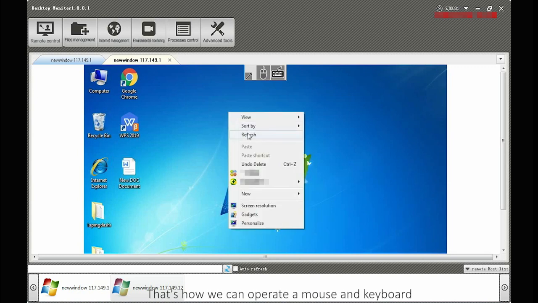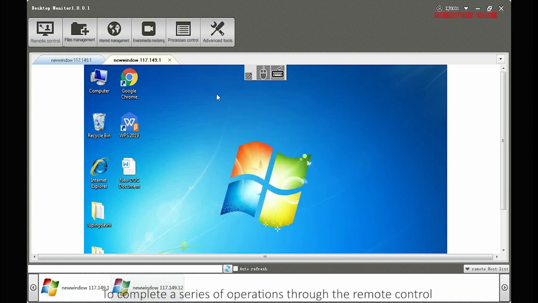That's how we can operate a mouse and keyboard to complete a series of operations through the remote control. The above is my introduction to our remote control.